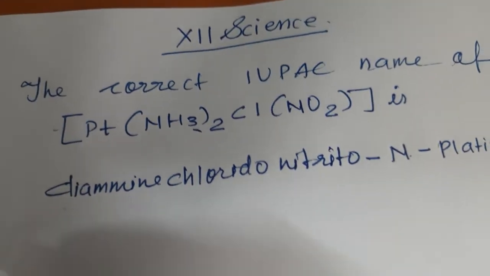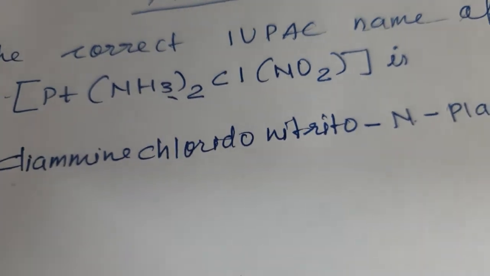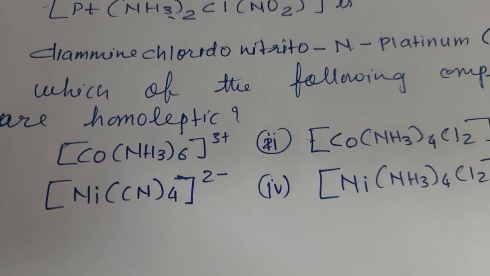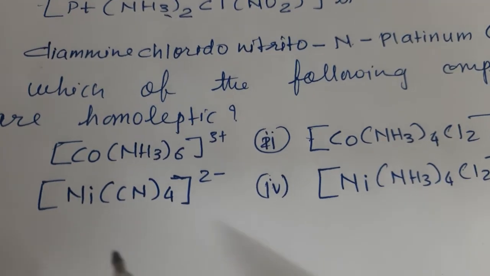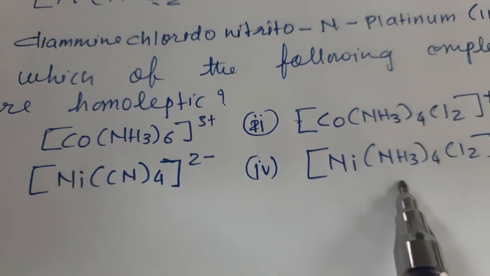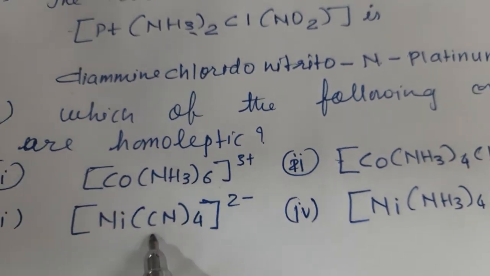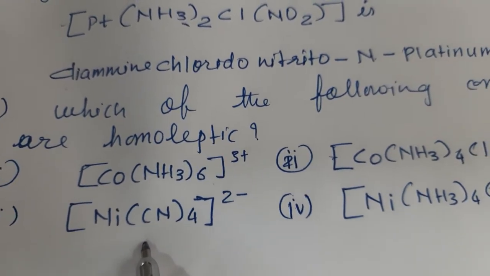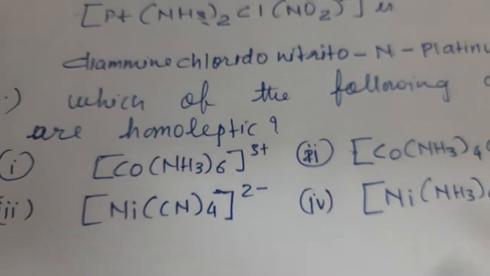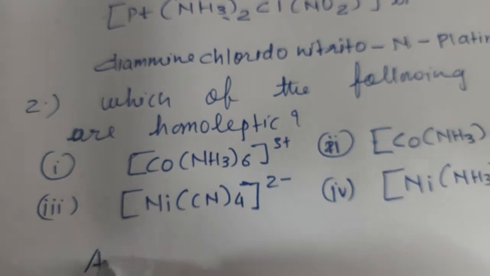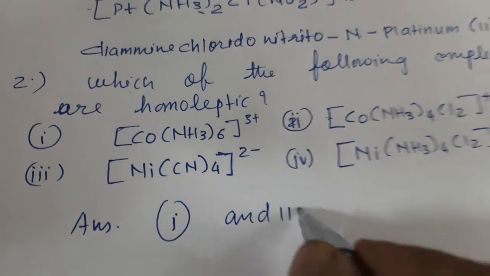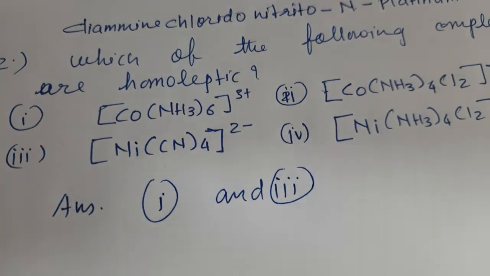Second one is, which of the following complexes are homoleptic? Homoleptic means same kind of ligand. So as we see, the first one and the third one, they both are homoleptic, same kind of ligand. Here the ligands are different. So we will write the answer. Answer is 1 and 3.